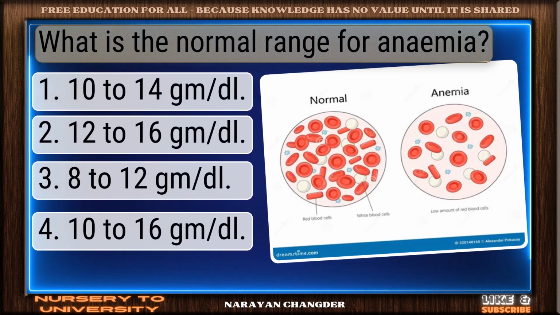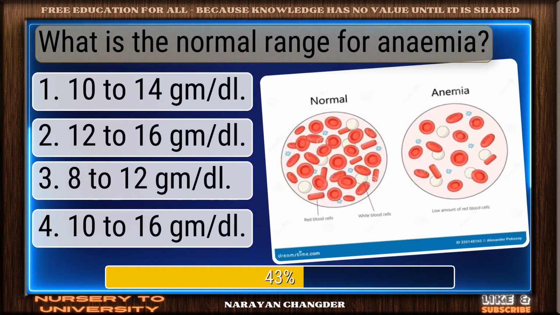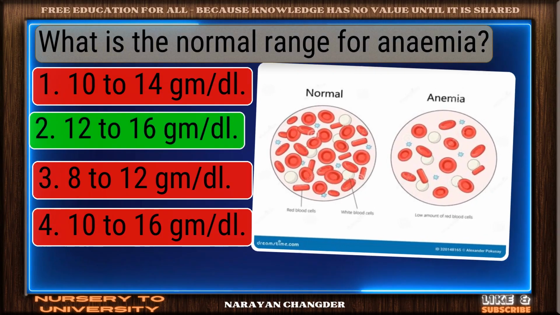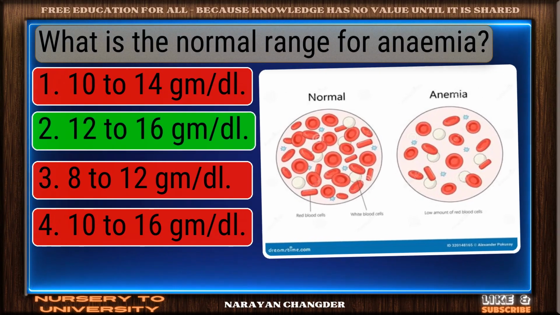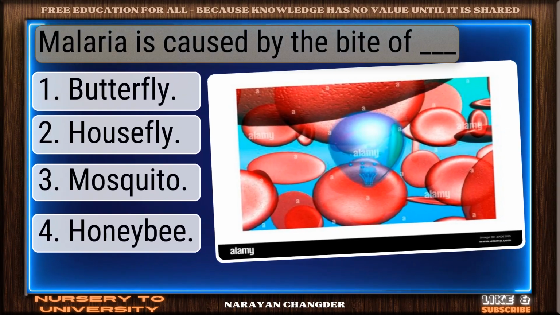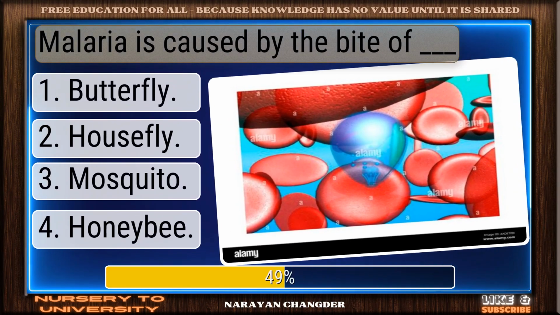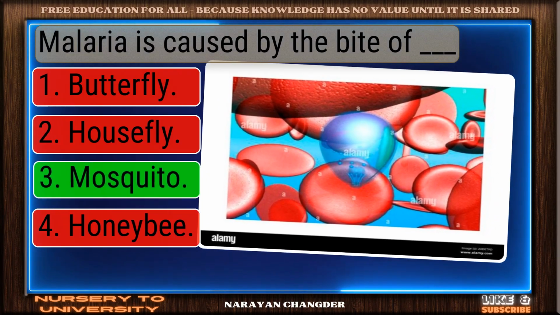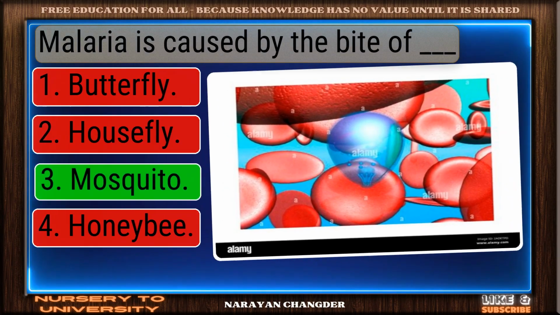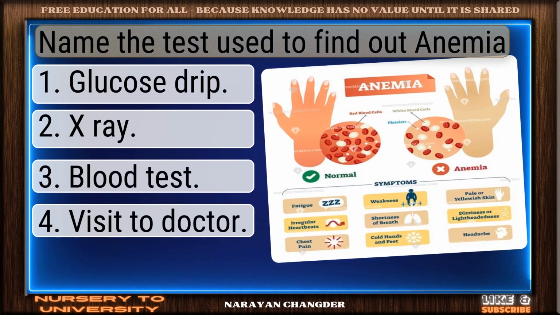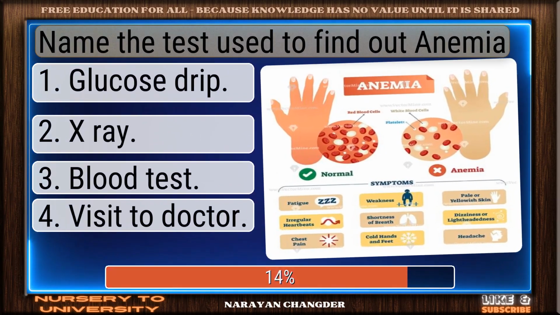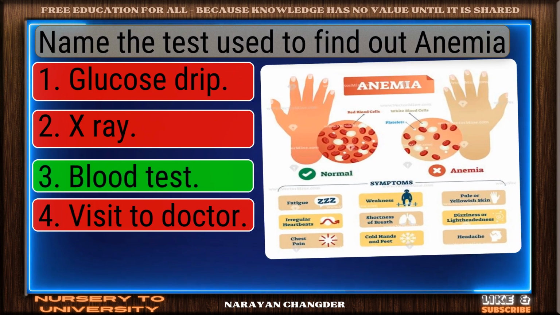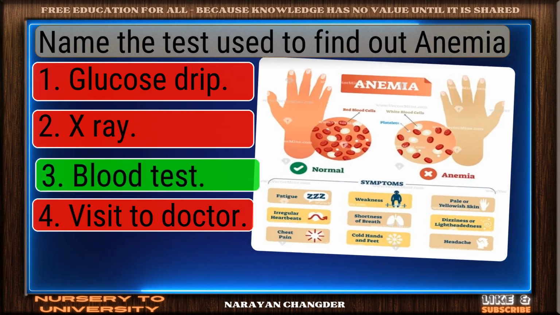What is the normal range for anemia? Sharp thinking. 12 to 16 GMDL is the right choice. Malaria is caused by the bite of dash. Excellent choice. Mosquito is the right answer. Name the test used to find out anemia. Excellent. Blood test is a brilliant choice.